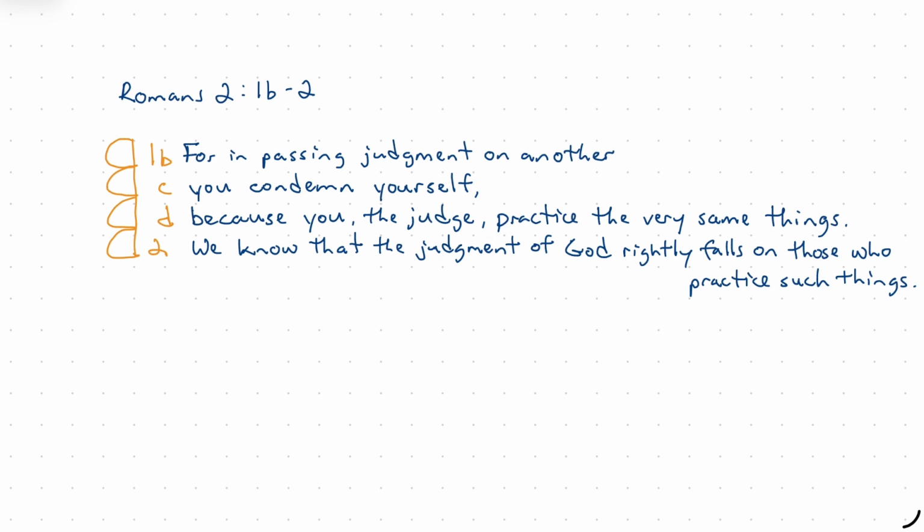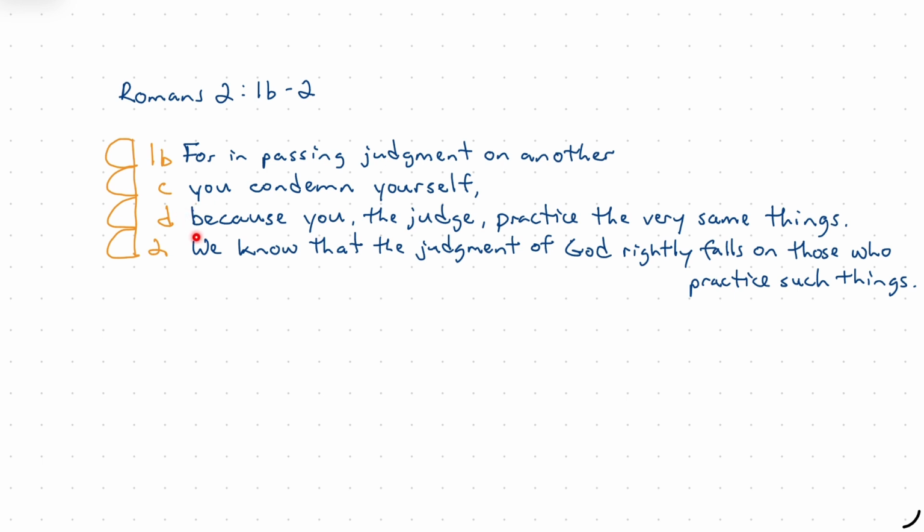We know that the judgment of God rightly falls on those who practice such things. So we have what we're tempted to see as maybe a ground relationship here, but then that leaves verse 2 here for us to consider how it relates to what came before.